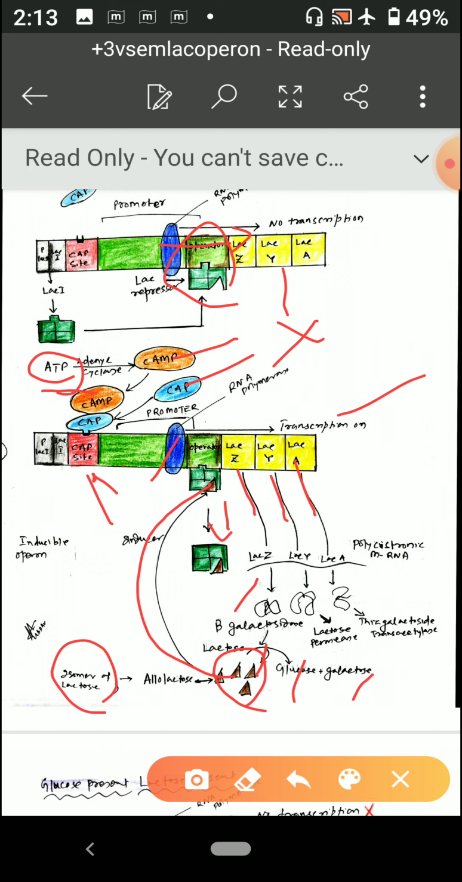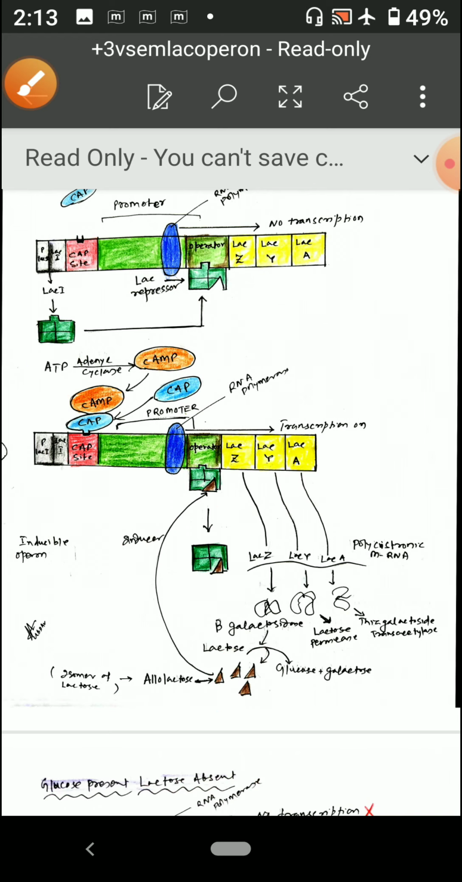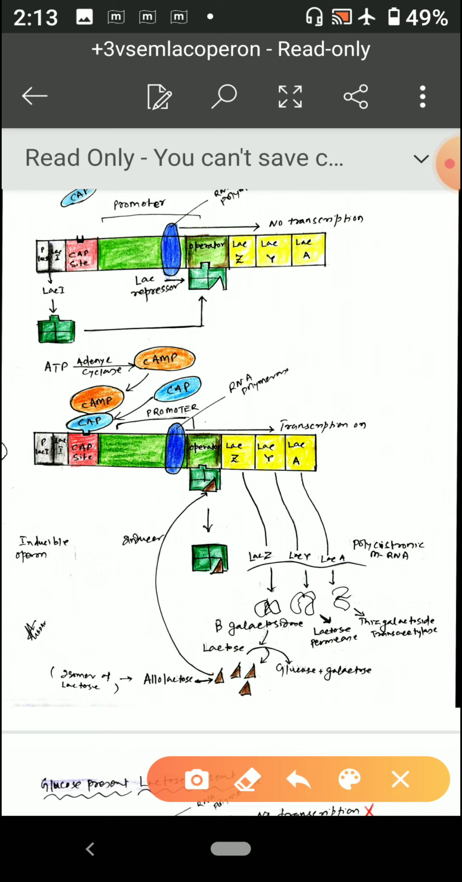So when lactose is present, there will be allolactose, and allolactose are nothing but the inducers. That is why it is otherwise known as an inducible operon, right? So normally this is the condition in which the Lac operon performs.